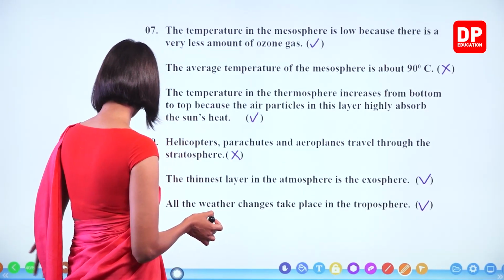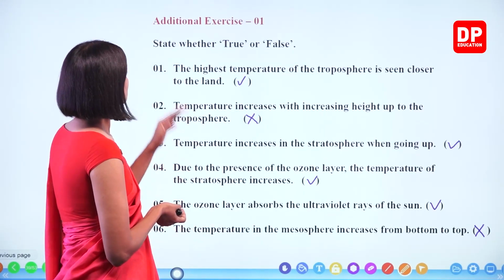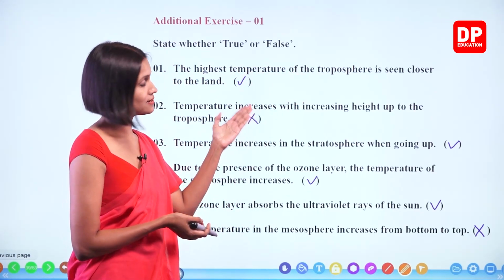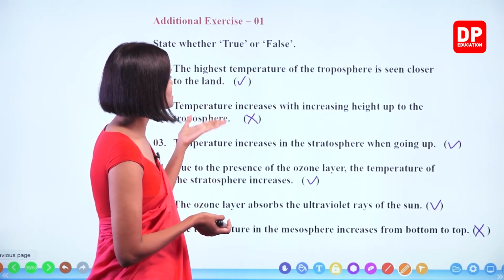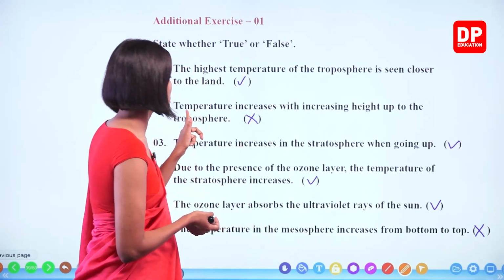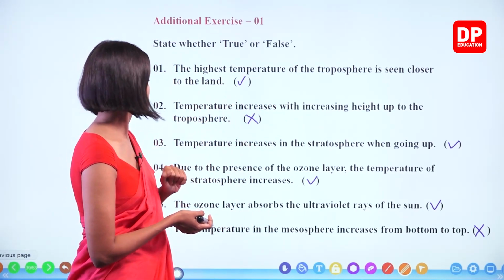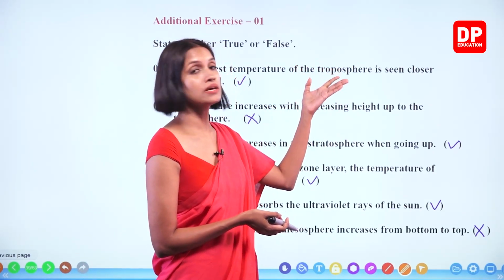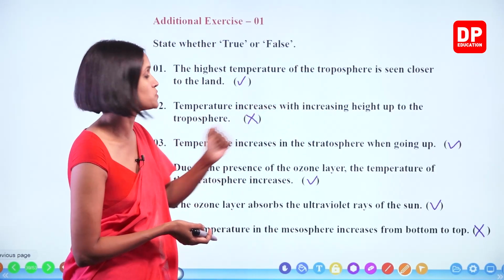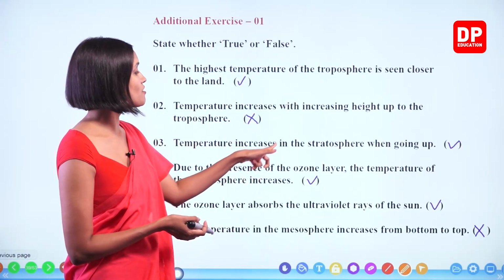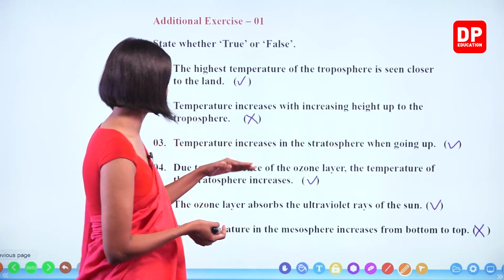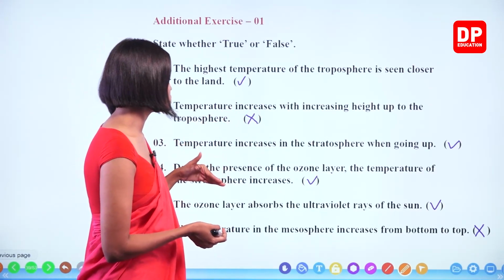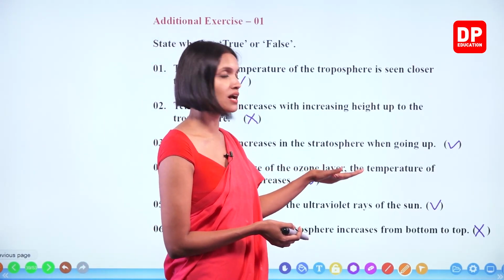Right. We'll check whether this is correct. Highest temperature of the troposphere seen closer to the land. Correct. Temperature increases with increase in height up to the troposphere. No, it's this, right? Temperature increases in the stratosphere when going up. Correct, because of the presence of the ozone layer. Due to the presence of the ozone layer, the temperature of the stratosphere increases. Correct. The ozone layer absorbs the ultraviolet rays of the sun.